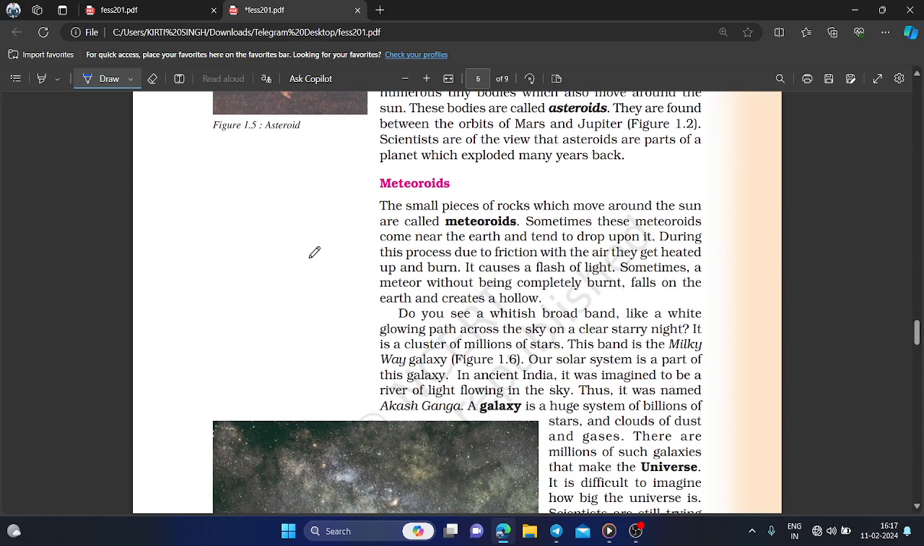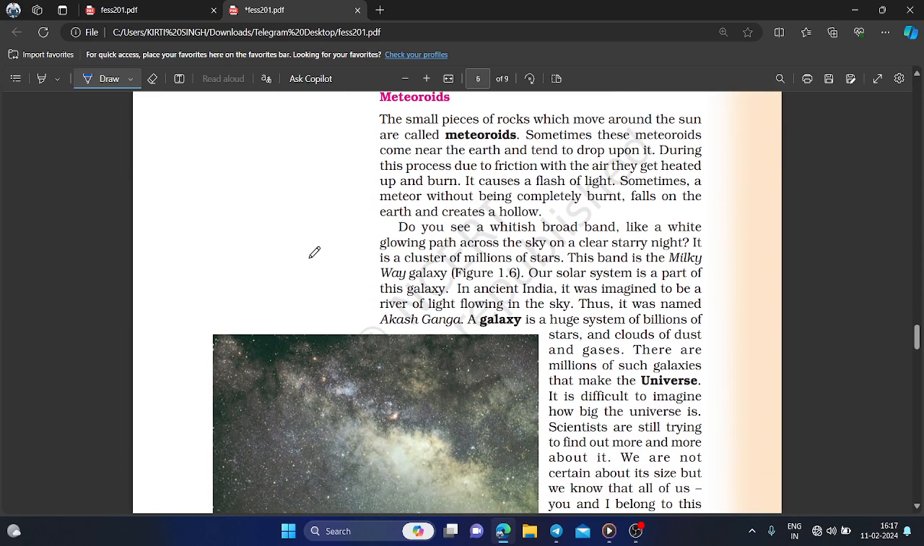And coming to the meteoroids, the small pieces of rocks which move around the sun are called meteoroids. Sometimes these meteoroids come near the Earth and tend to drop upon it. During this process, due to friction with the air, they get heated up and burn. It causes a flash of light. Sometimes a meteor, without being completely burnt, falls on the Earth and creates a hollow.